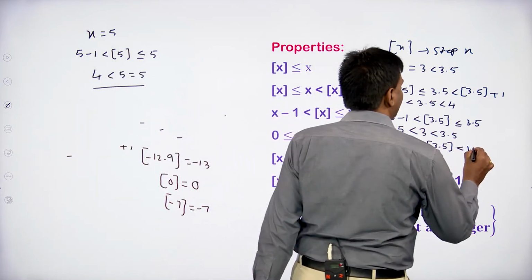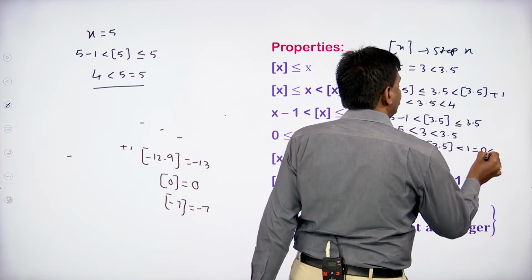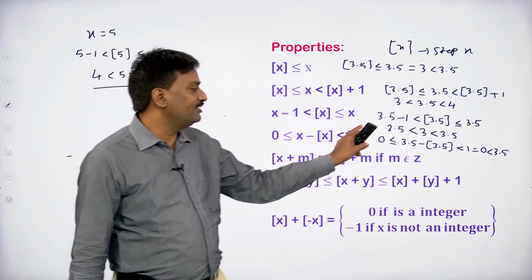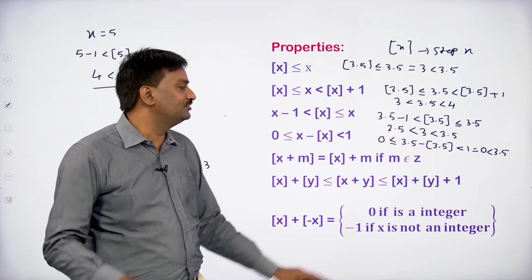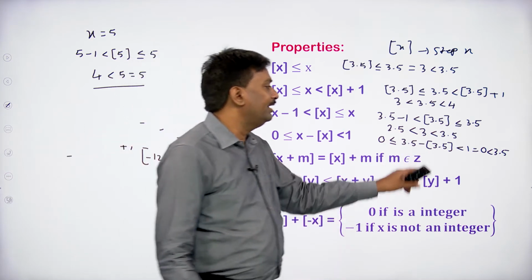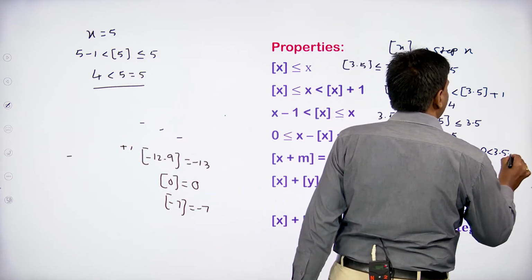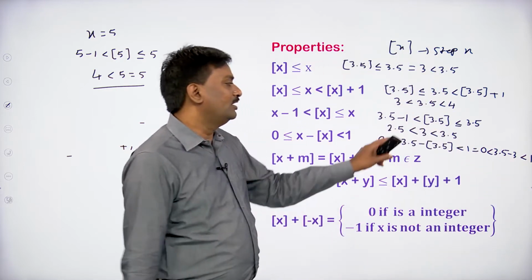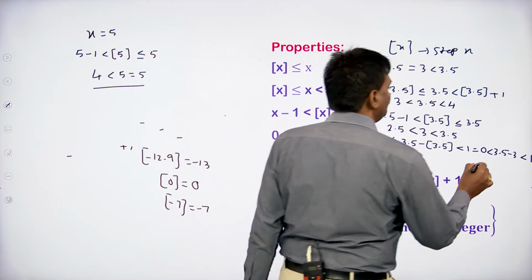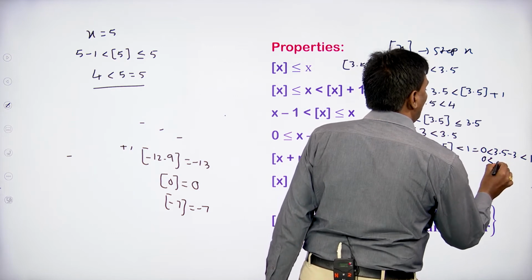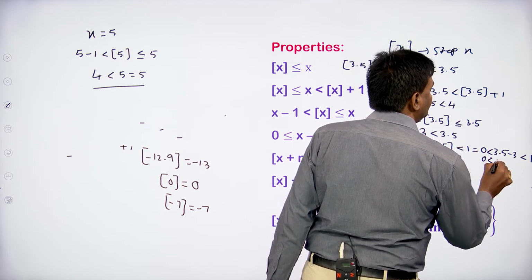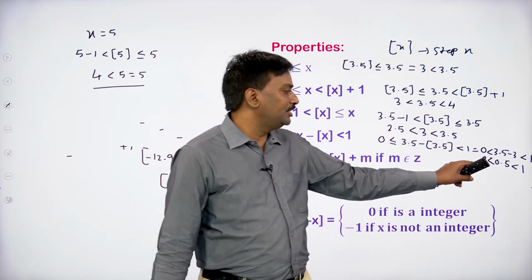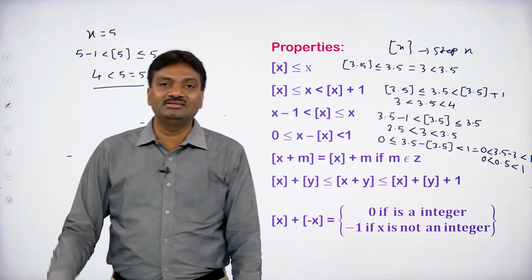So from this we can take 0 less than 3.5, don't consider equal to, because by observing these two values clearly we can say 0 less than 3.5 minus step 3.5, and 3 is less than 1. So step 3.5 is 3 only. So we can write 0 less than 3.5 minus 3, that is 0.5 less than 1. So clearly we can say 0 less than 0.5 and 0.5 is less than 1.